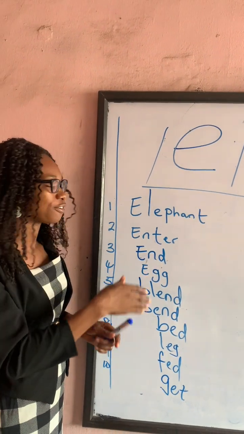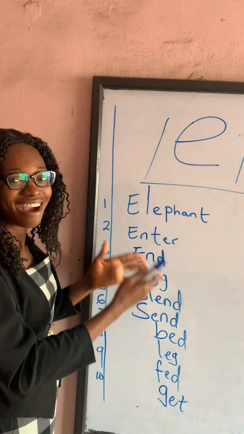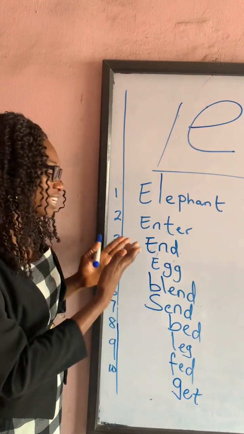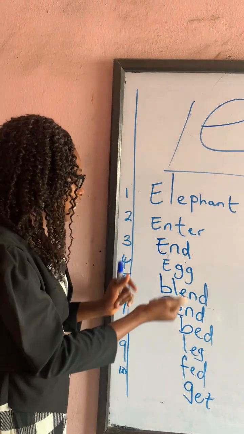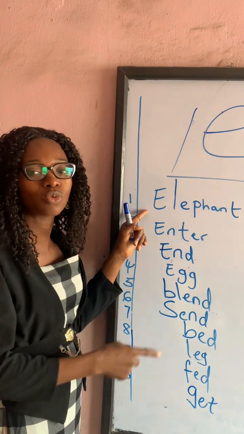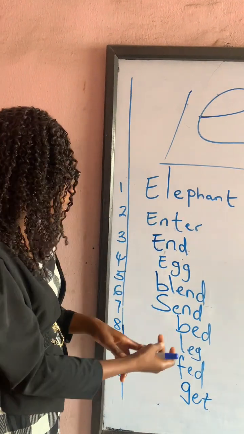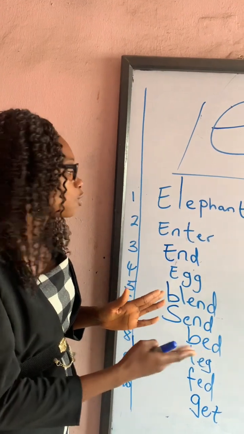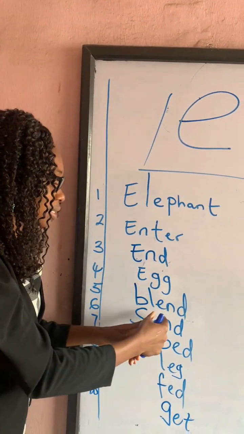Elephant, elephants. We have enter, enter. We have end, earned, egg, egg. Then we also have this letter E at the initial. Initial means where words start with letter E, and we also have it in the middle of words. We also have it at the final position, but the final E is silent. So letter E sounds "eh" at the initial and in the middle.